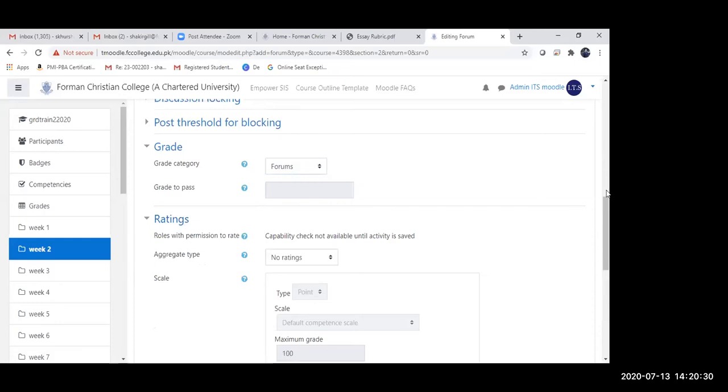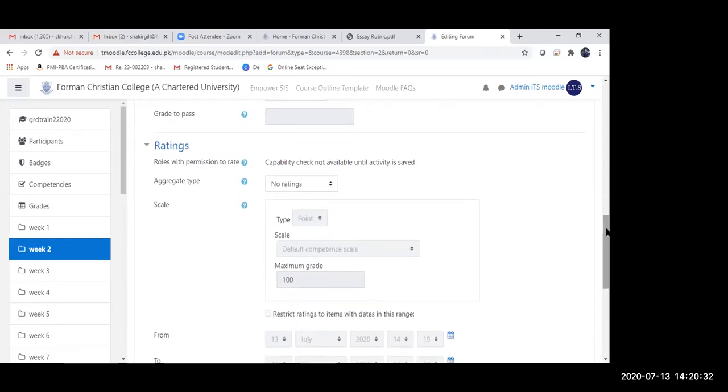And then the next important thing is to set up the ratings, because the ratings are actually going to derive the grade for the students. So the first option is the aggregate type. How do I want my ratings to be scored?